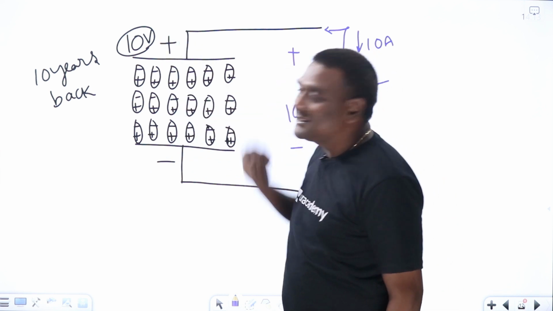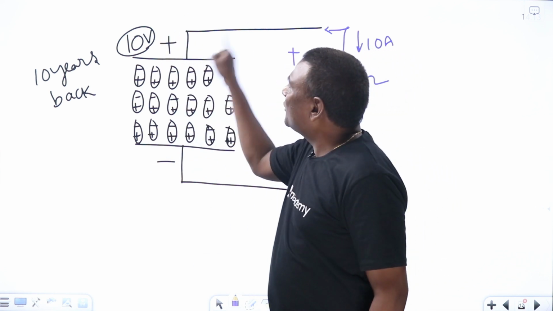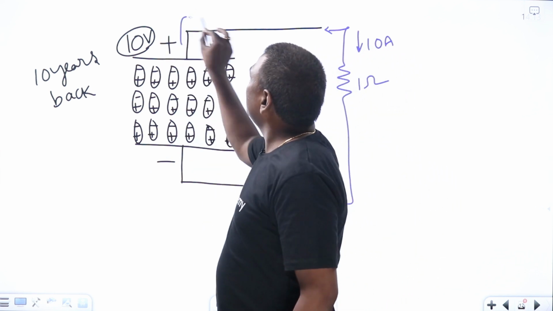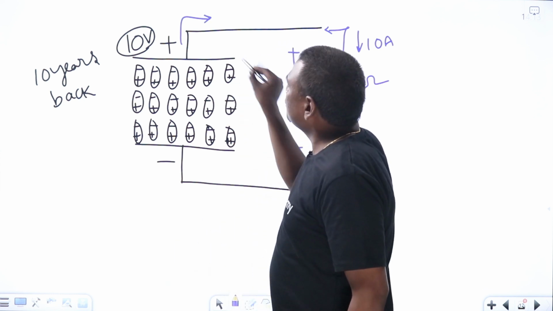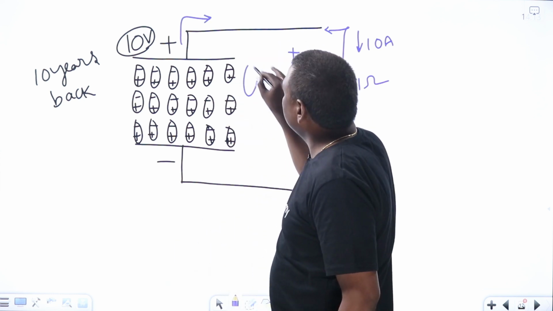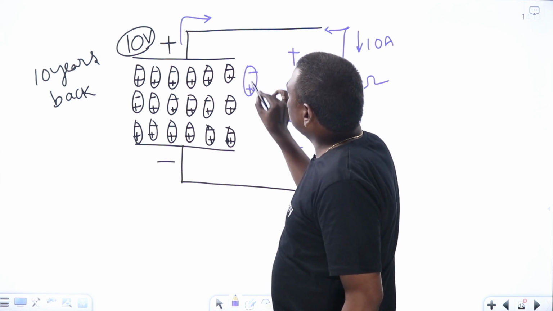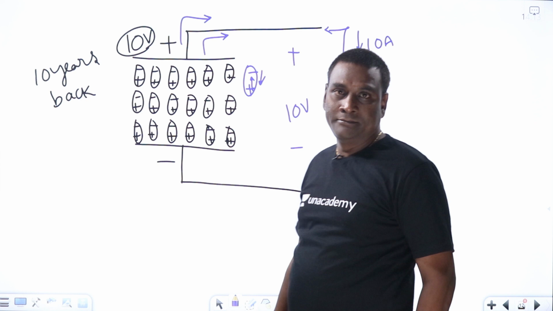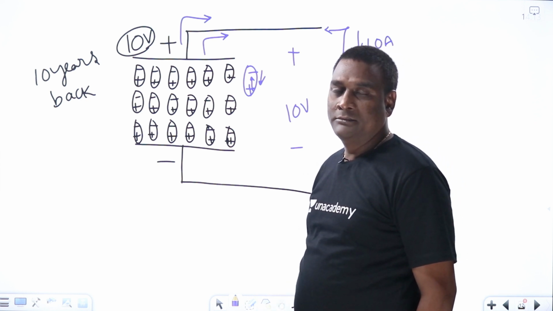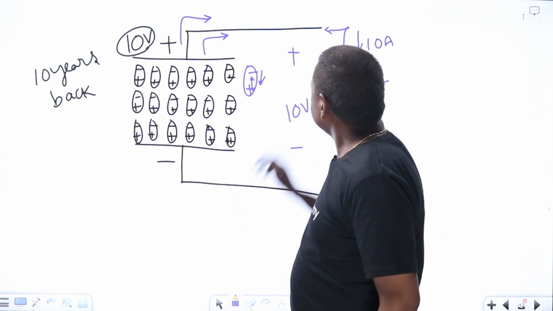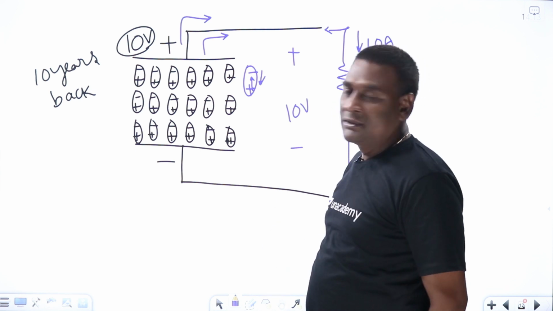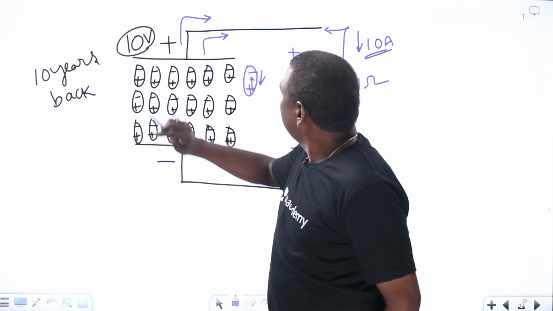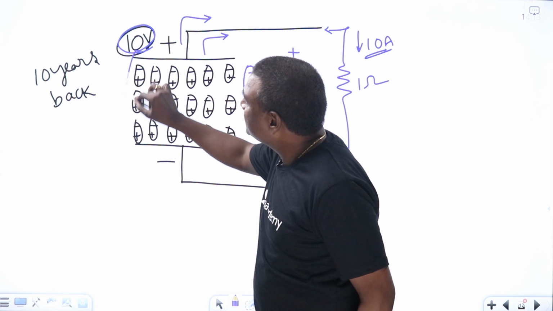How? By reducing distance. Because in order to have current in this direction, positive should go up, negative should come down, such that it will be converted into current. Then, the moment 10 amperes current is flowing, the dipole distance is going to be reduced, meaning that this 10 volts is not 10 volts now.